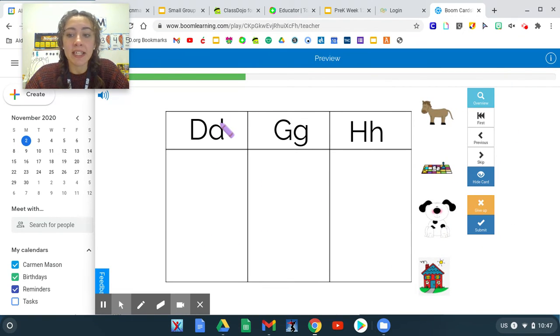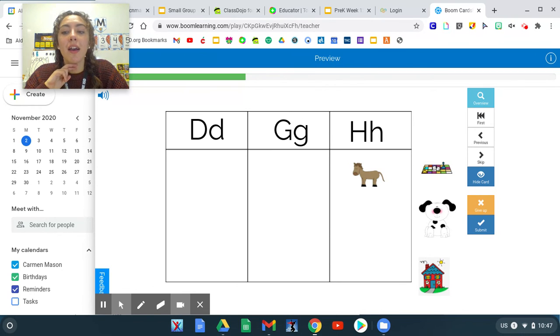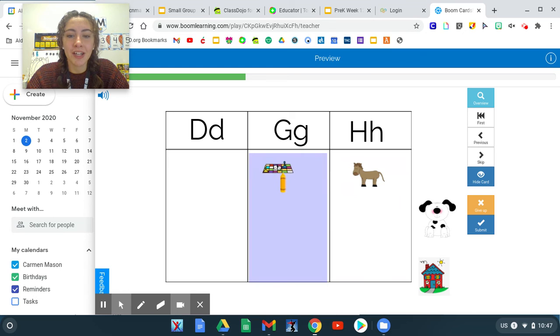We have D, G, H. D says D. G says G, G. And H says H, H. This is a horse. What sound does horse start with? Is letter H. Game. What sound does game start with? Is letter G.